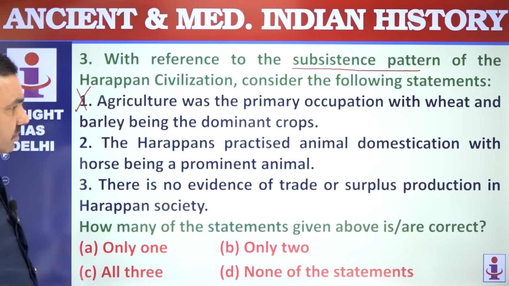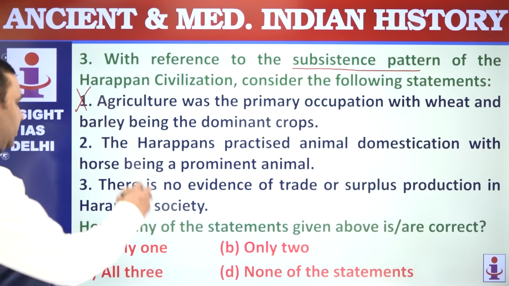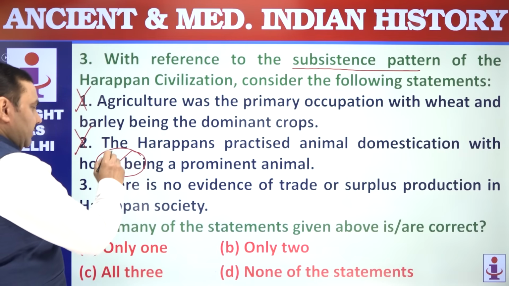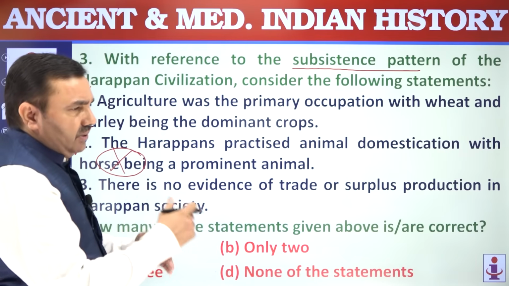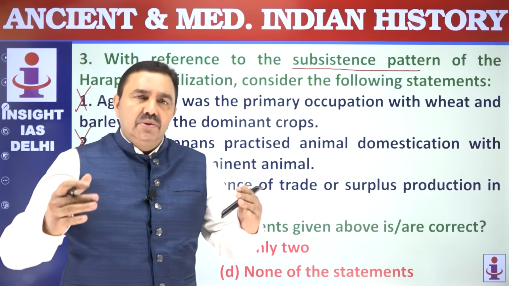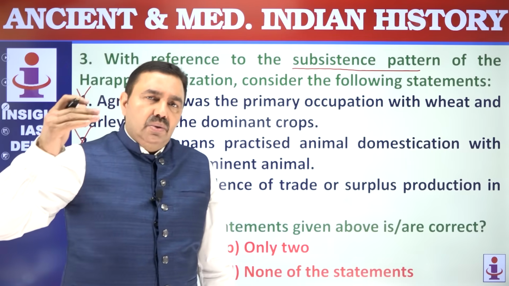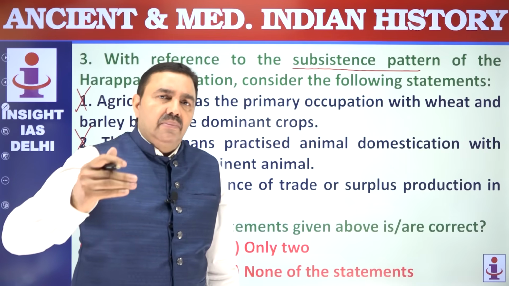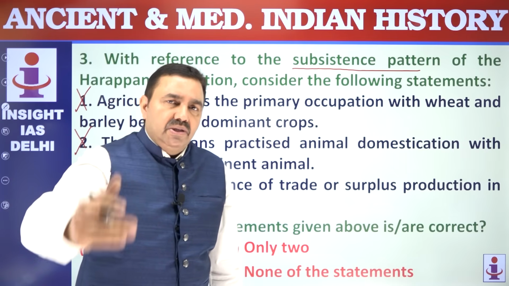Harappans practiced animal domestication, with the horse being the prominent animal. They domesticated animals, but the horse was not the prominent animal. Till the last few years, it was believed that Harappans were not even aware of the horse, but now we have found some evidence of horse. So we know that Harappans were aware of the horse, but the horse was not the common or prominent animal domesticated by them.